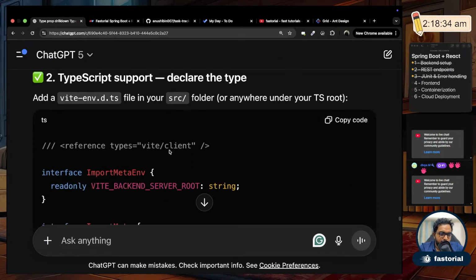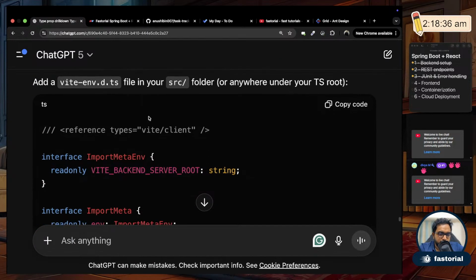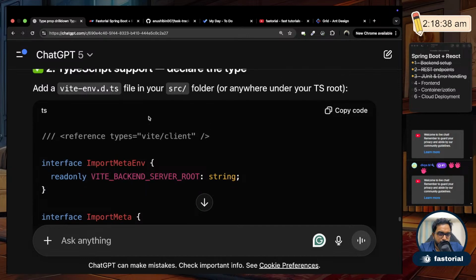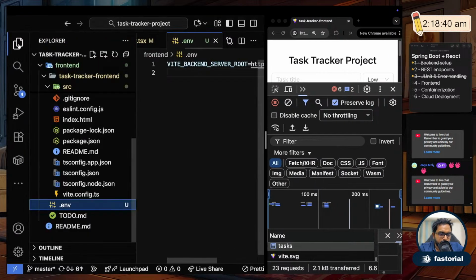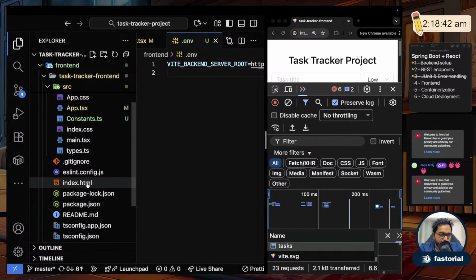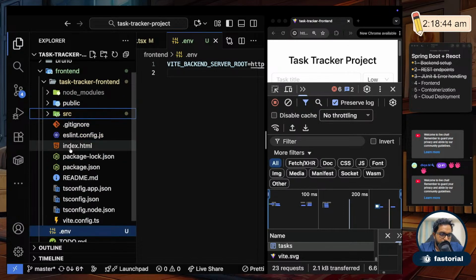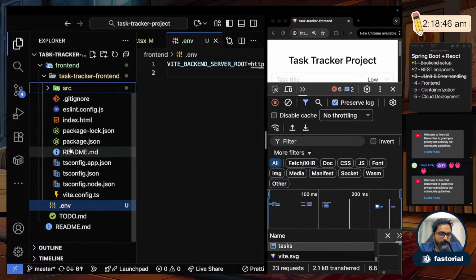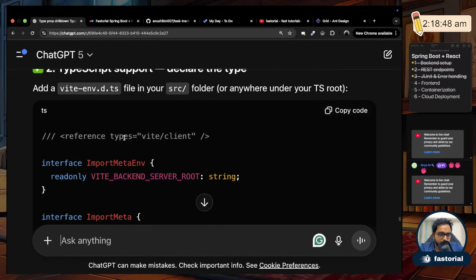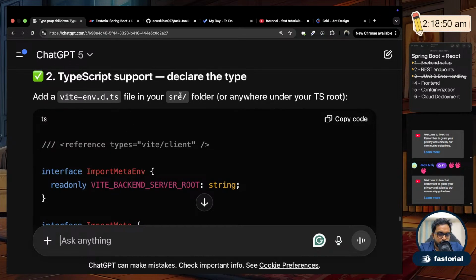Then they're saying add a vite-env.d.ts file. What? Is this mandatory? I have never done this. I usually work with JS, Vite JS, not Vite TS. So I never face this. So what they're saying is under src add this file. Okay, let me add it then.